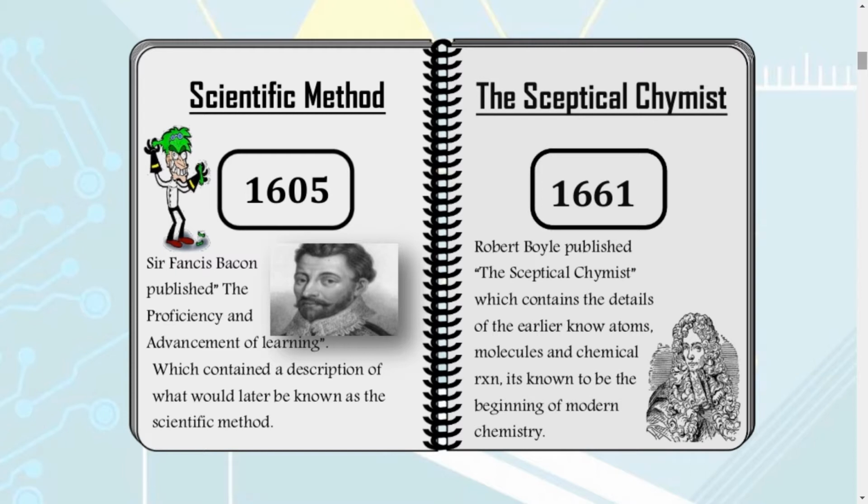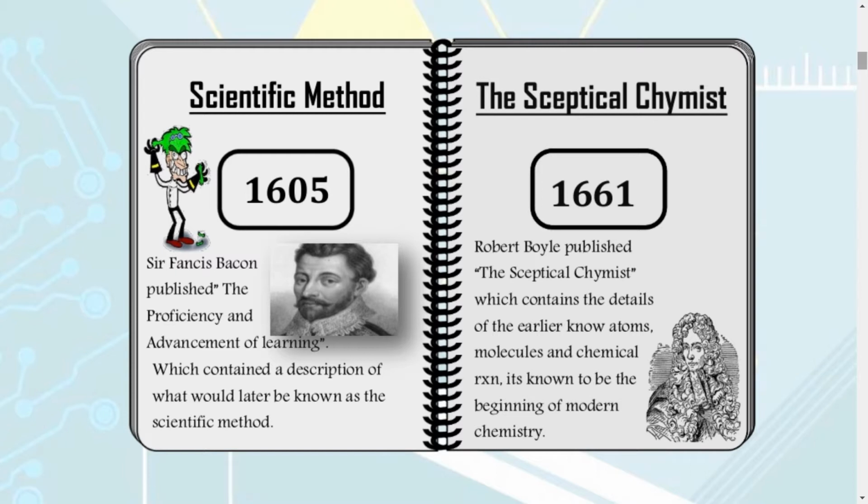What does it mean, children? It contains the description of what would later be known as the scientific method. What do you mean by scientific method? See, there is a procedure to complete an experiment. While we are going to do the experiment, first of all, we have to find out what our aim is, what materials are required, what procedure we are going to follow, and what precautions to take. And what are the observations we made? All these things will be captured in a proper manner, in a proper order. This is the method which was introduced by Sir Francis Bacon.